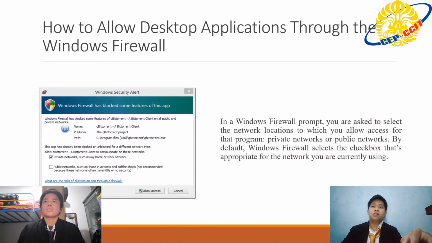The next one is how to allow a desktop application through the Windows Firewall. In a Windows Firewall prompt, you are asked to select the network locations to which you allow access for that program, private networks or public networks. By default, Windows Firewall selects the checkbox appropriate for the network you are currently using.